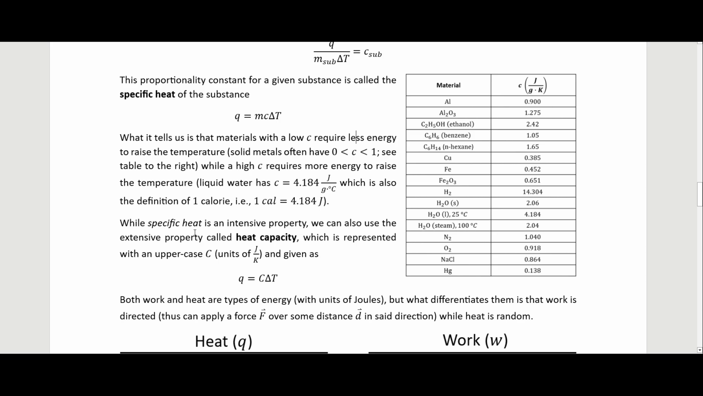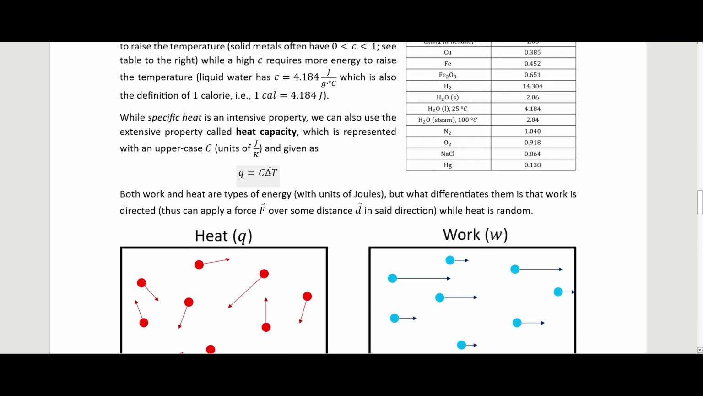While specific heat is an intensive property, we can also use the extensive property called the heat capacity, which is represented with the uppercase C and has units of joules per Kelvin. And so we would use this right here.